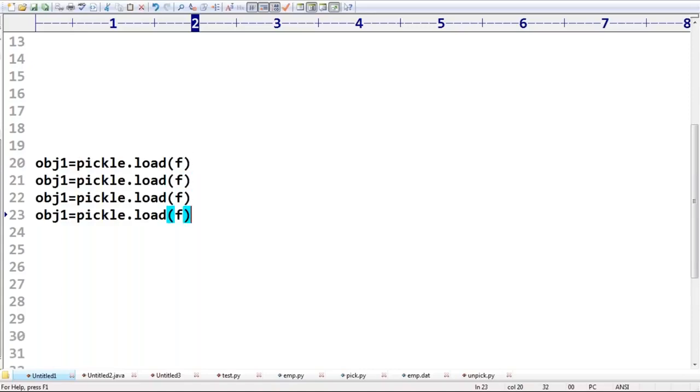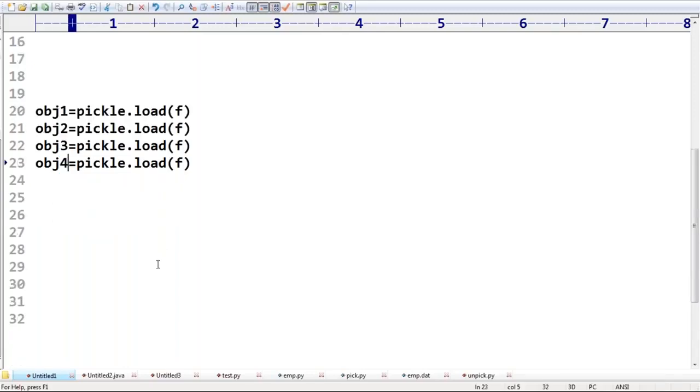Load function second time, second object. Load function third time, third object. Load function fourth time, fourth object. Total how many objects are there? Four objects are there, sir. Okay, remember. So how many times do we need to call the load function? Four times. Remember that, right?